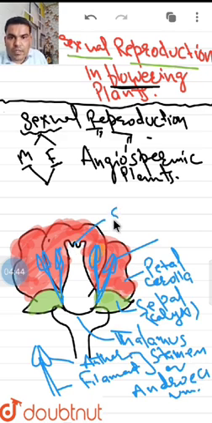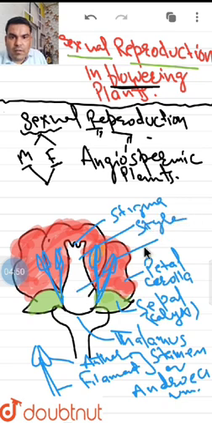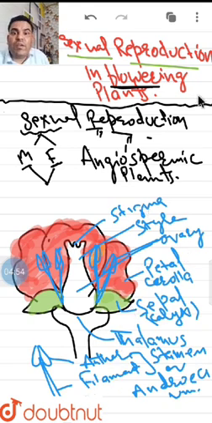This is called stigma, style, and ovary, which is the female reproductive part.